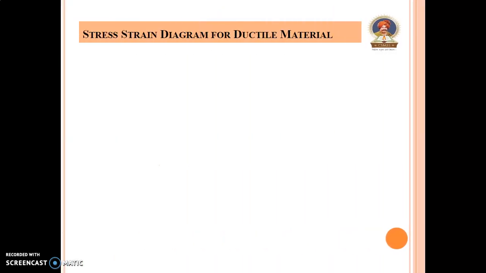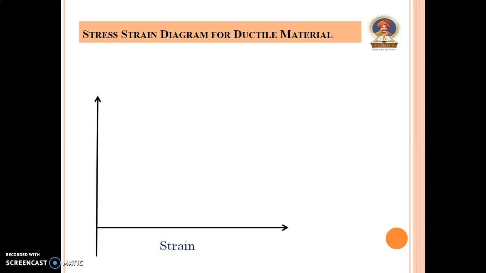Stress strain diagram for ductile material like mild steel bar having uniform cross-sectional area. This test is performed on universal testing machine, and here on the x-axis strain is given, and on the y-axis there is stress.